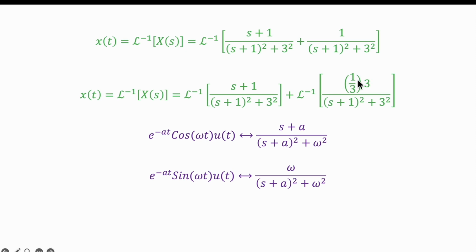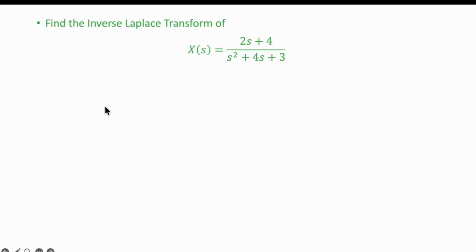So we can write that numerator like this: 1 by 3 multiplied by 3. And then these two relations we can use, and we can write the inverse Laplace transform of x of s, so that x of t is equals to e raised to minus t cos 3t ut plus 1 over 3 e raised to power minus t sin 3t ut.